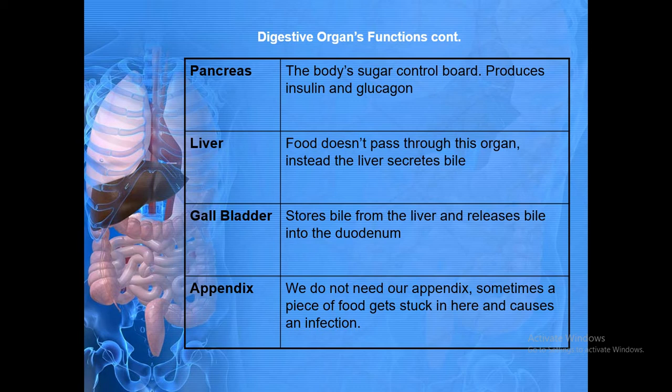Liver. Food does not pass through the liver, but instead the liver secretes bile juice, which helps to digest protein. Gallbladder. It stores bile from the liver and releases bile into the duodenum according to the requirement of the body. Appendix. We do not need our appendix. Sometimes a piece of food gets stuck in here and causes an infection.